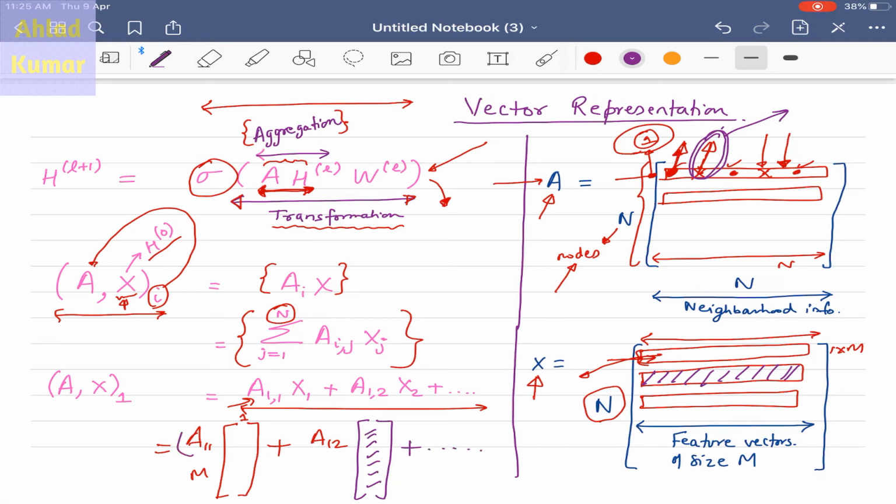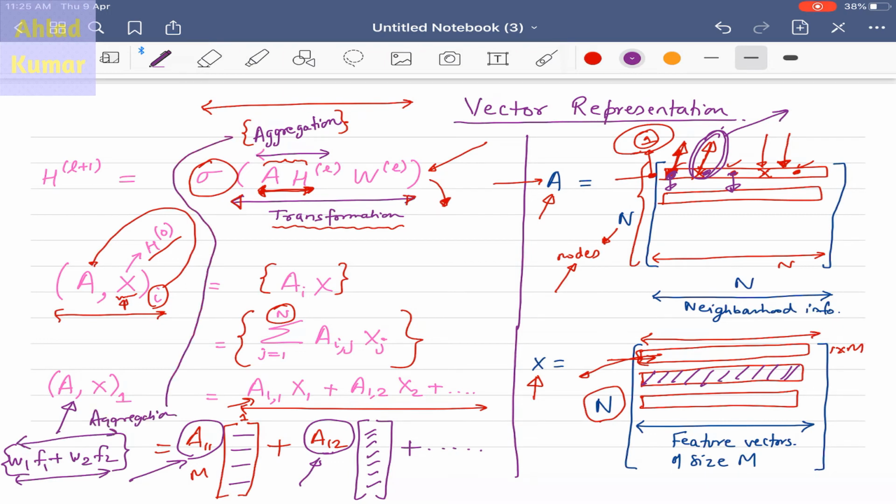Note that this a11 and a12 are the values present in this adjacency matrix, and they are acting as the weights. So effectively you are weighting the feature vectors, because a11 and a12 are acting as weights. What you are doing effectively is w1 times feature vector 1 plus w2 times feature vector 2. So you are weighting the feature vectors using this aggregation operation. So this is basically aggregation.